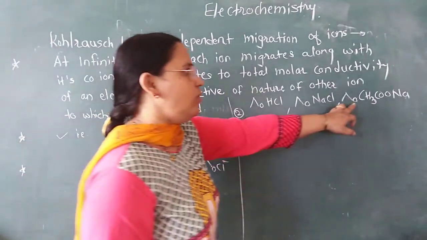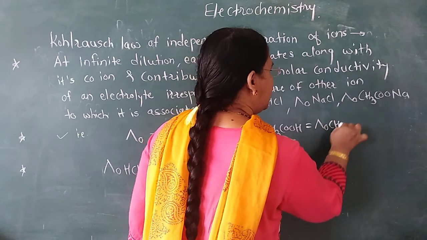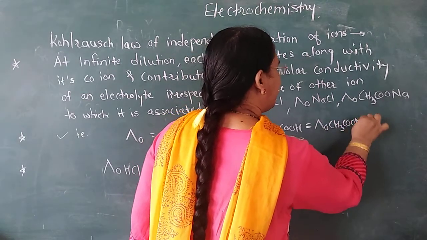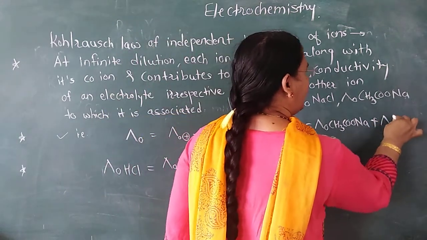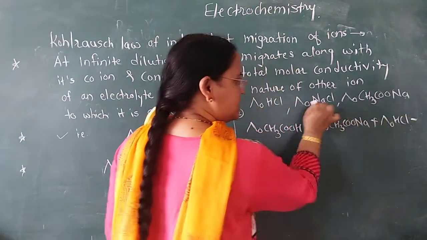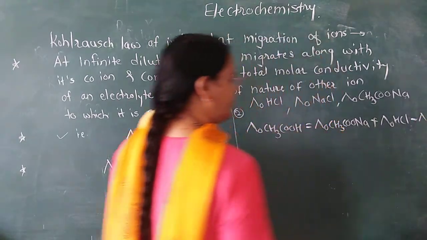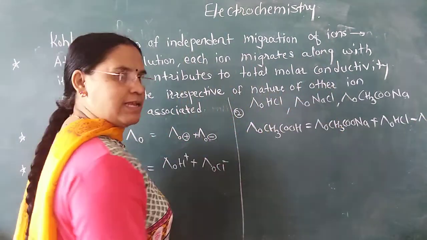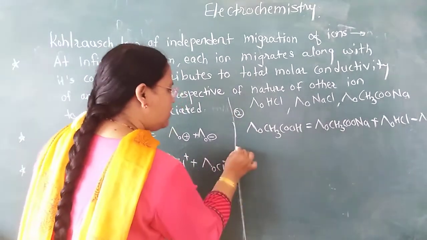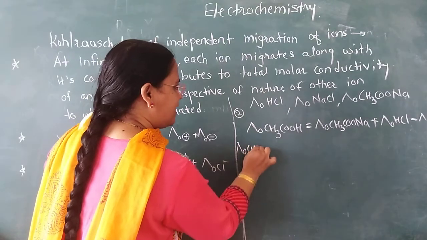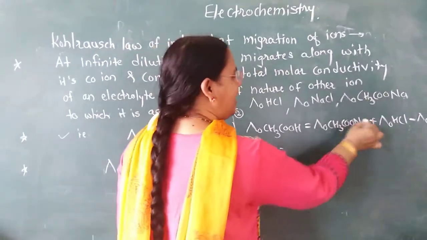See, what will we do? Molar conductivity of sodium acetate, CH3COONa, plus lambda 0 of HCl, we will add, minus lambda 0 of NaCl. See, if you cancel the ions, what will we get? I'll write over here: lambda 0 of acetic acid, CH3COOH, is equal to the cation and anion of this.